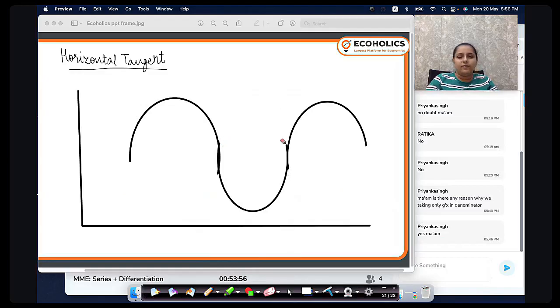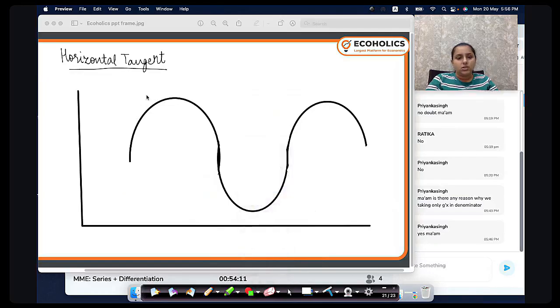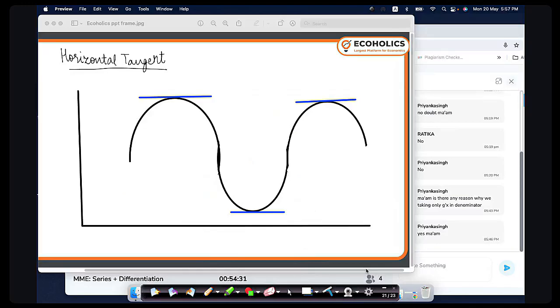If you see a graph like this, where does it have a horizontal tangent? It has a horizontal tangent here. It has a horizontal tangent here. It has a horizontal tangent here. Okay. Now tell me, what are the common points happening at a horizontal tangent? Be very quick, tell me quickly, what are the common things happening here?